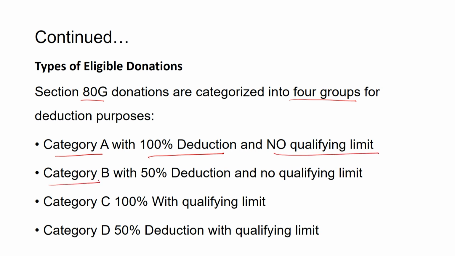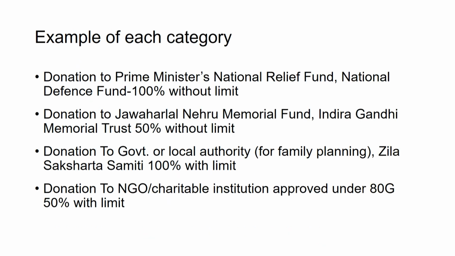Then there is category B where 50% deduction is there and no qualifying limit has been told by the Income Tax Act. Then category C is there, 100% amount is deducted, but some qualifying limit of the deduction must be told there. And then category D is there where 50% of the deduction can be claimed and a qualifying limit has been discussed under the Income Tax Act for such kind of donations. So, let us discuss the examples of all these 4 categories.